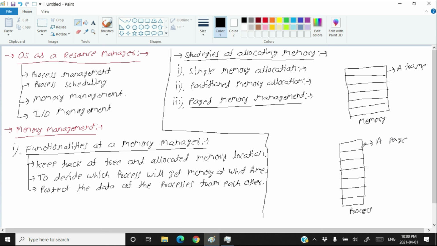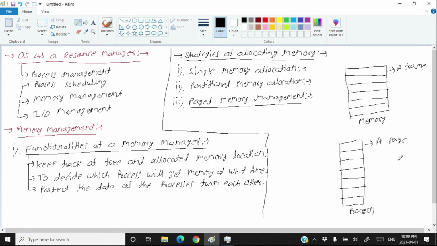The idea is to assign a page to the memory when it is required. Suppose you have dozens of processes in the system, then you may have assigned 3 pages from process 1, 2 pages from process 2, and 5 pages from process 3 in the memory. So you divide the processes into pages and the memory into frames. The size of a page is the same as the size of a frame, and you allocate a page to the memory, means store that page into a frame, when that page is currently required.